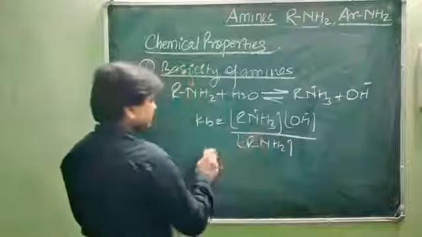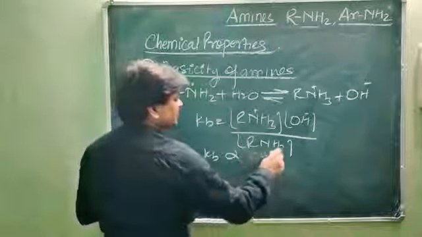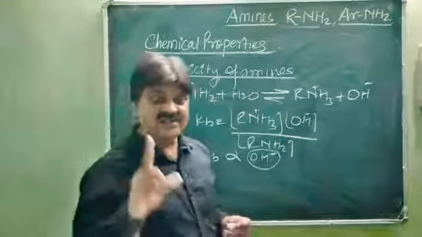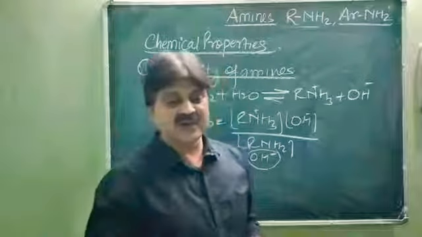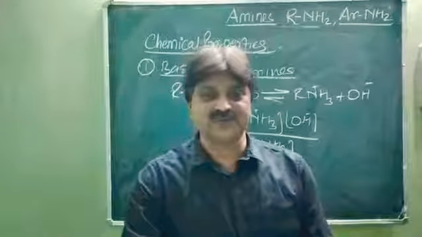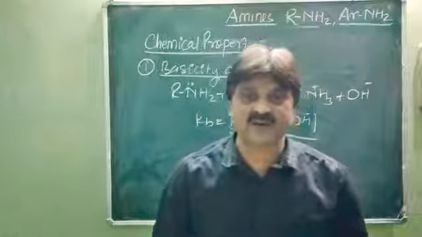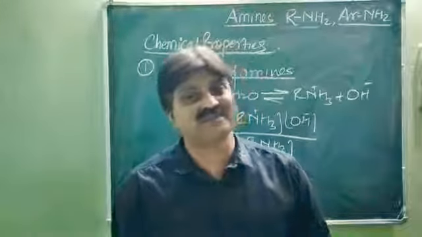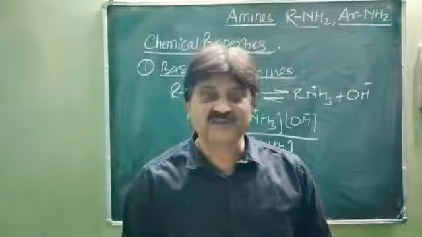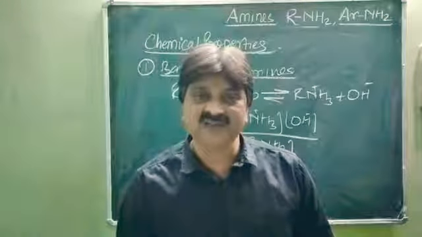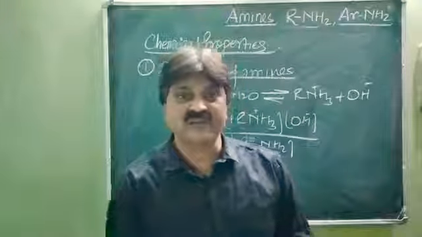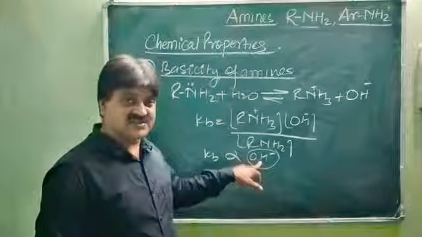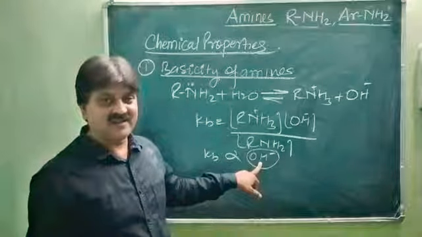So you will see here Kb is directly proportional to OH minus. It means the higher the concentration of OH ion, you know that very well, the higher the basic character. According to the Arrhenius acid-base concept, the substances which donate hydroxide, releasing OH minus in the aqueous medium, will have more basicity, and the substance which releases H plus ion in the aqueous medium is called the acidic substance. So it releases OH minus, and you will see here the Kb value increases as the OH ion concentration increases. Higher the OH ion, higher the Kb value.